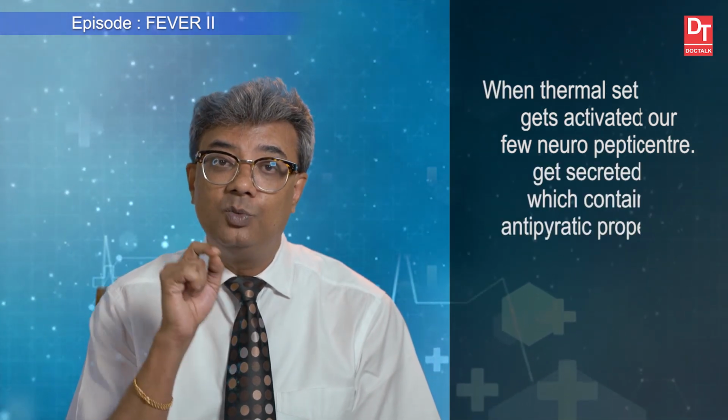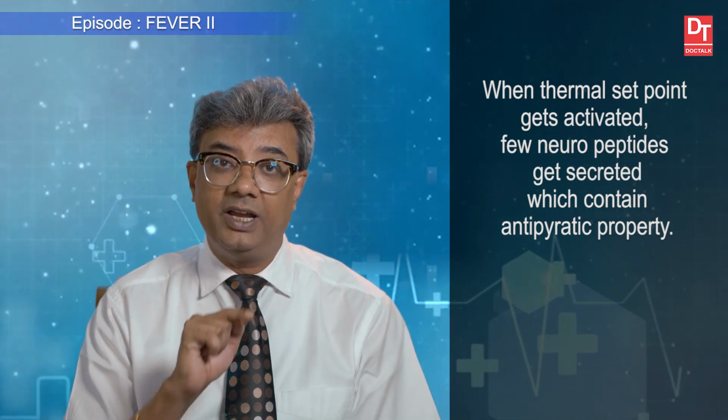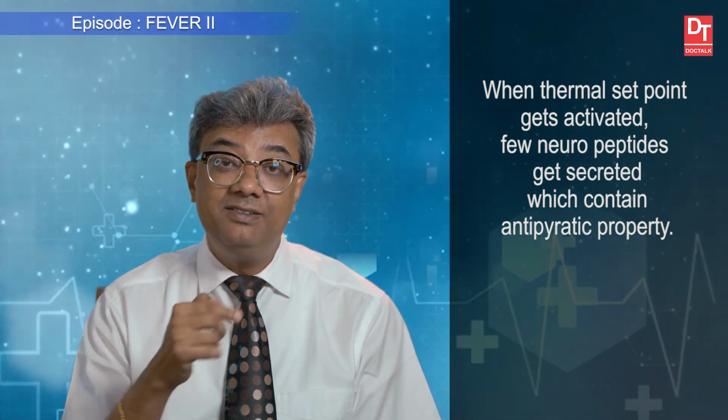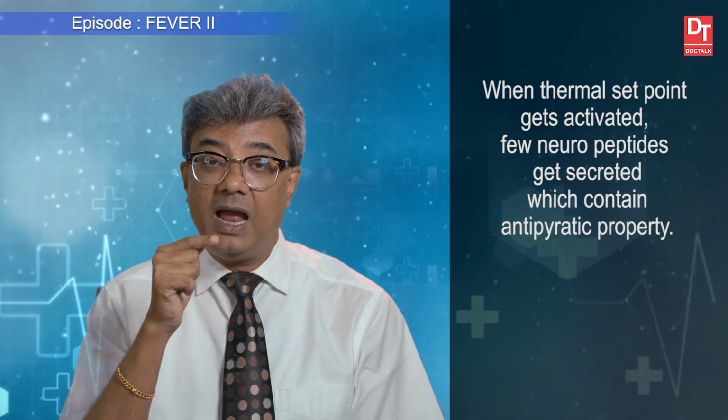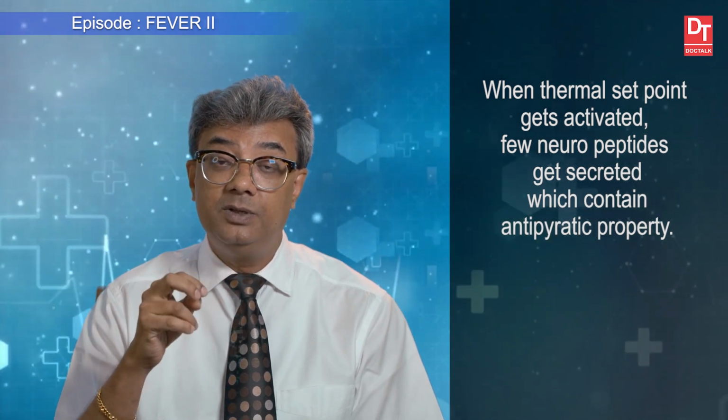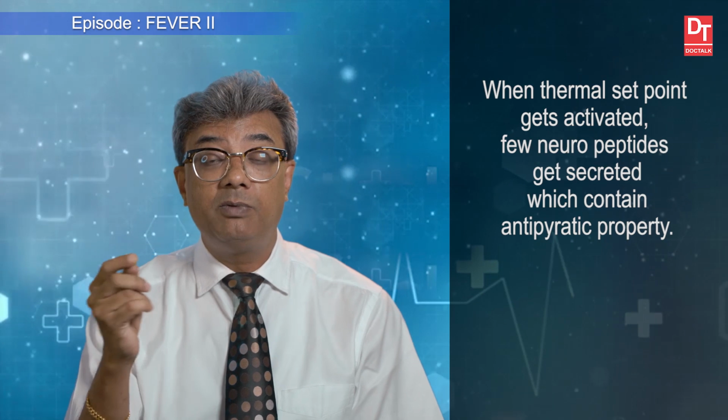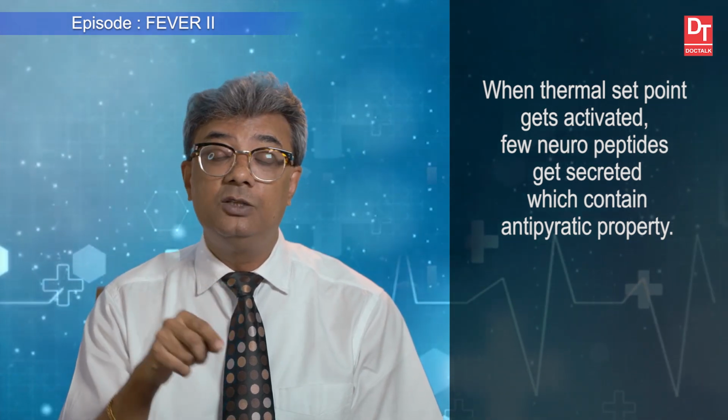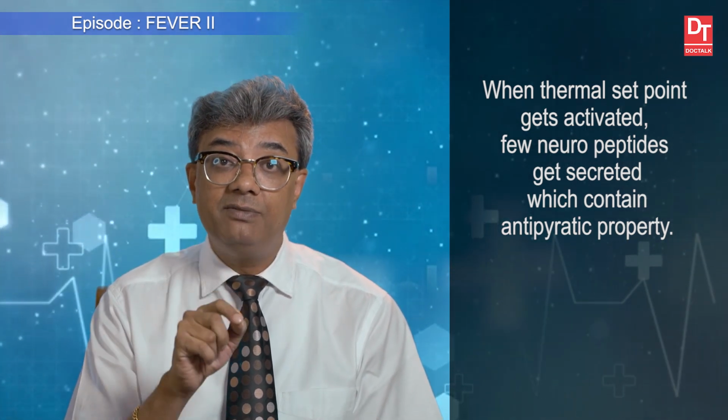Now why? It is found in our thermoregulatory center there is a thermal ceiling. And why there is a thermal ceiling? Because when thermal set point is getting activated, at that point of time few neuropeptides probably secreted, and those neuropeptides are having antipyretic property.